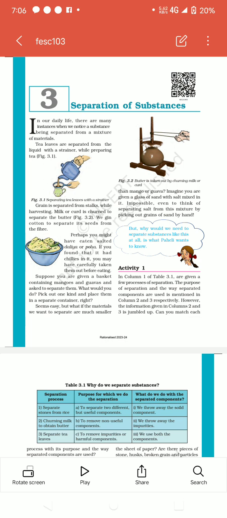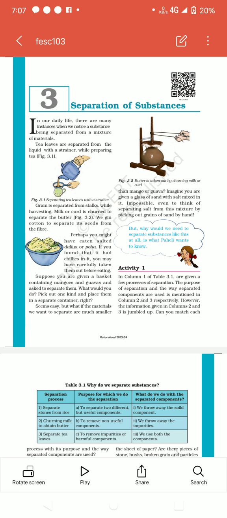The next paragraph is: suppose you are given a basket containing mangoes and guavas and asked to separate them. What would you do? Pick one kind and place them in a separate container, right? Seems easy, but what if the materials we want to separate are much smaller than mango and guava? Imagine you are given a glass of sand and salt mixed in it. Impossible even to think of separating salt from this mixture by picking out grains of sand by hand.